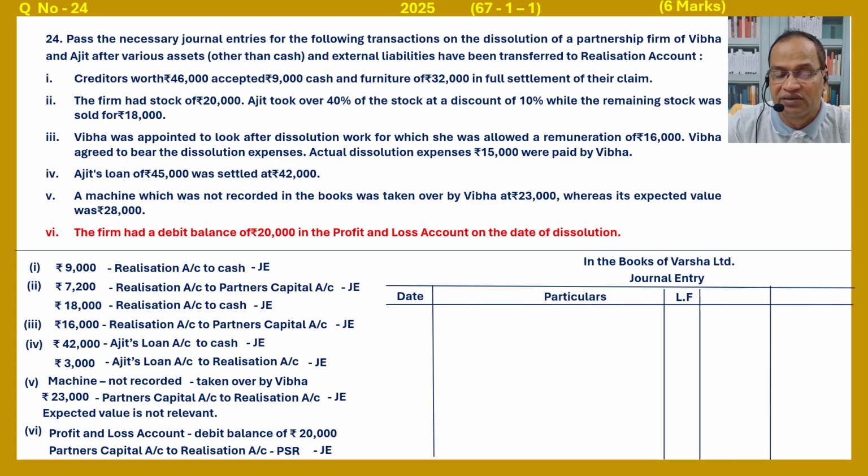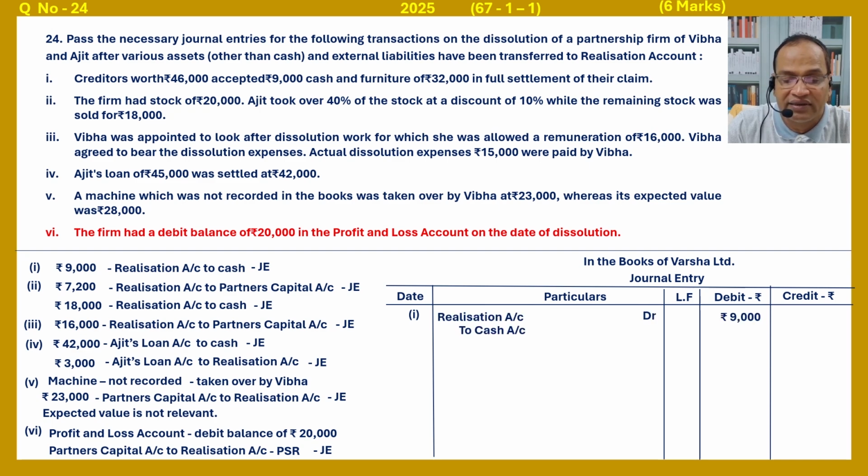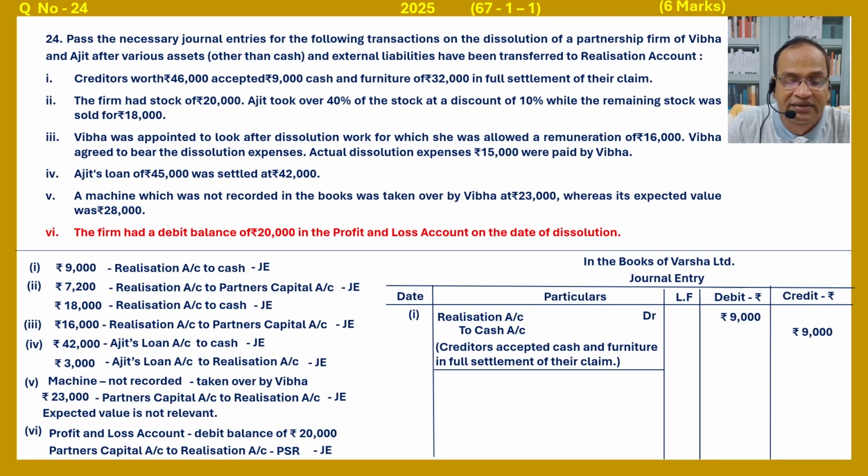Date, particulars, ledger folio, debit, credit. First journal entry, bit 1. So journal entry: realization account debited 9,000 to cash. Creditors accepted cash and furniture in full settlement of their claim. Next, 7,200.